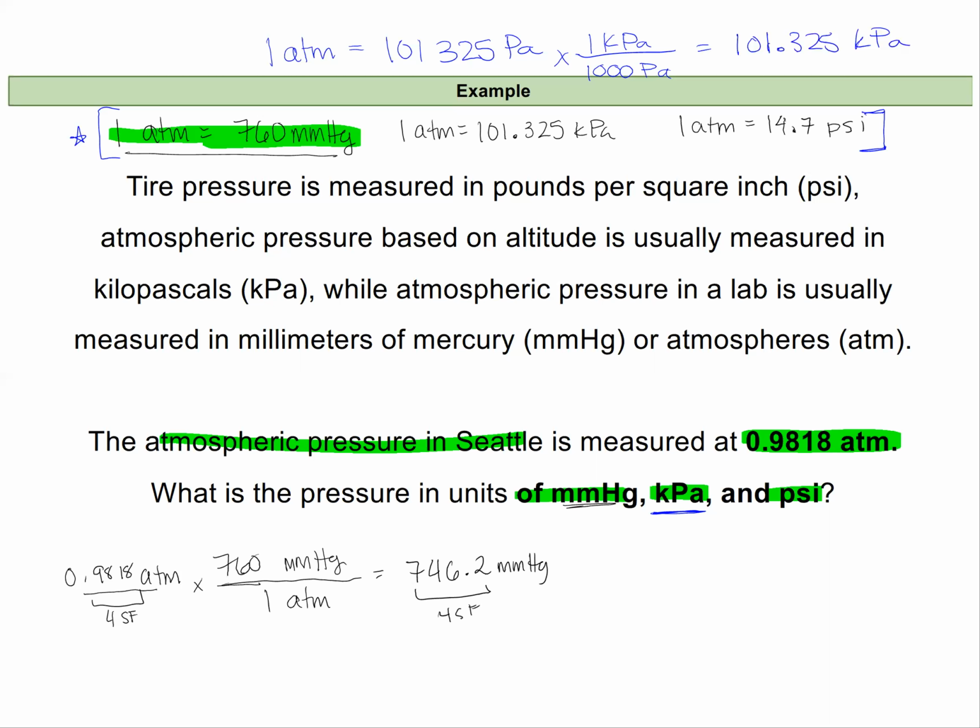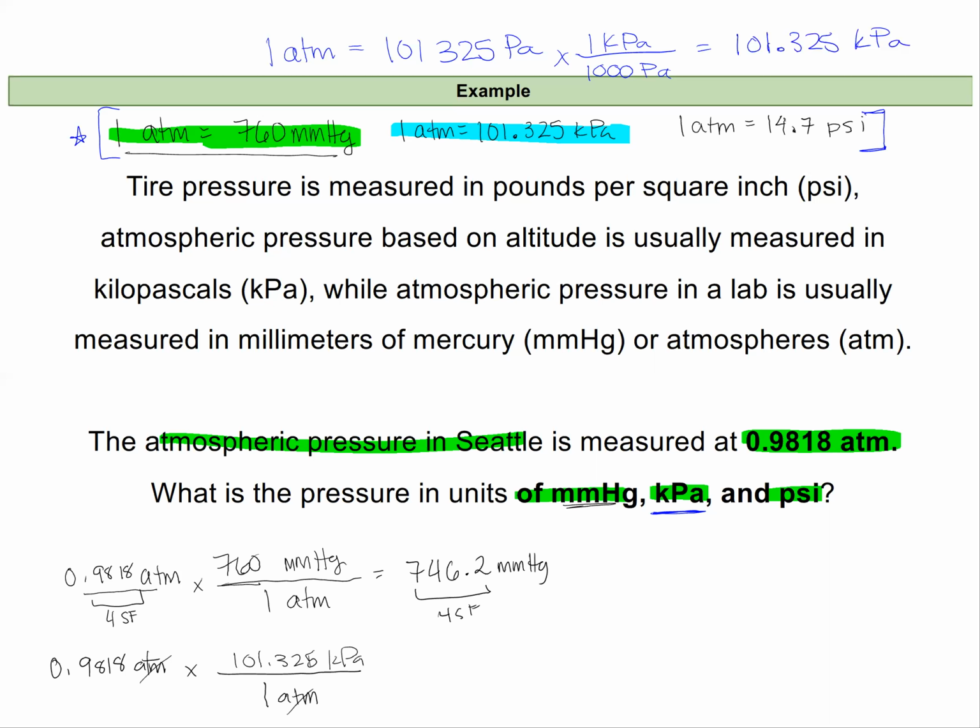Okay, so now if I wanted to go into kilopascals, I would use a very similar problem solving strategy. I would again use this starting point of 0.9818 atmospheres and multiply this by a conversion factor between atmospheres and kilopascals, which we have right here. So I have 1 atmosphere on the bottom, so my atmosphere units will cancel out, and I have 101.325 kilopascals on top.